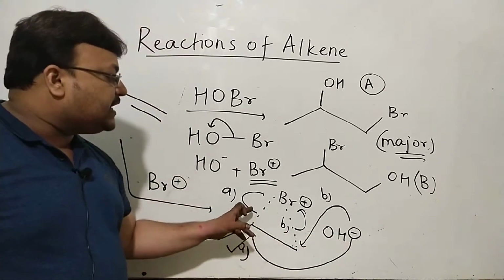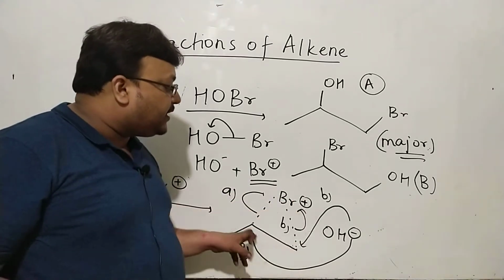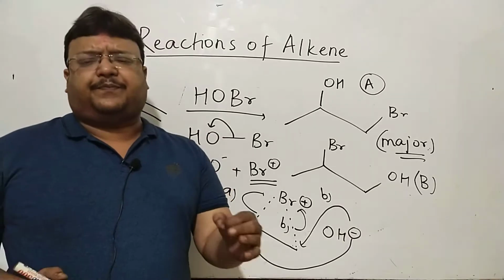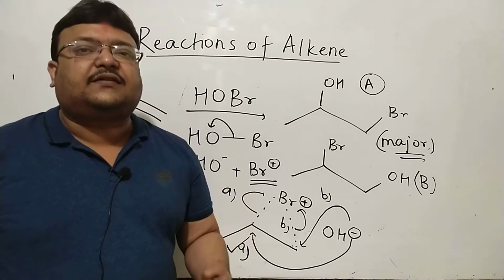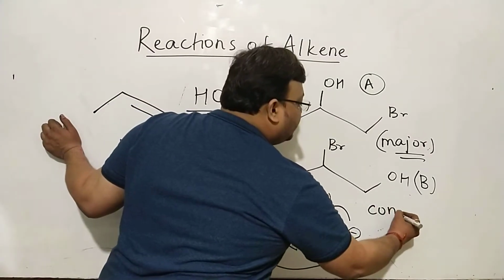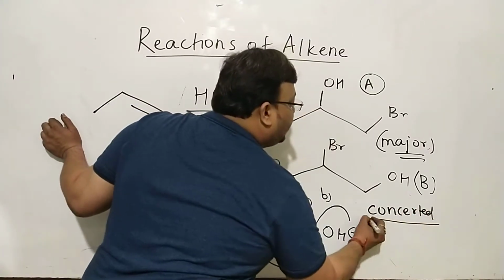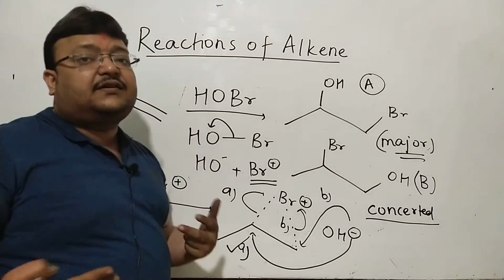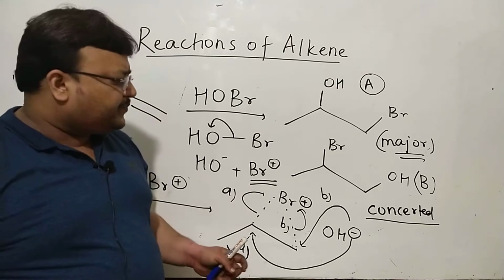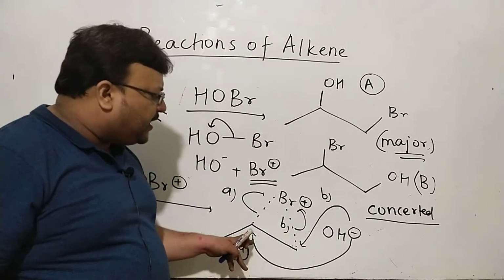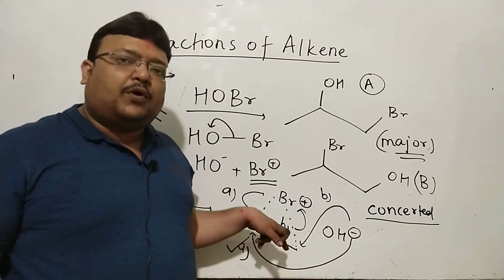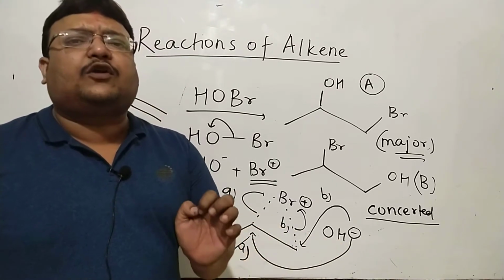If breaking and making of bond happens in the same step, it's called concerted. You will want to learn a term, concerted. Concerted means together, simultaneous. Bond breaking and bond making are happening in the same step. Still, the formation of a bond is preceded by breakage of a bond.